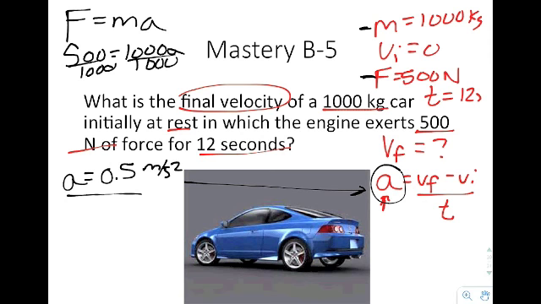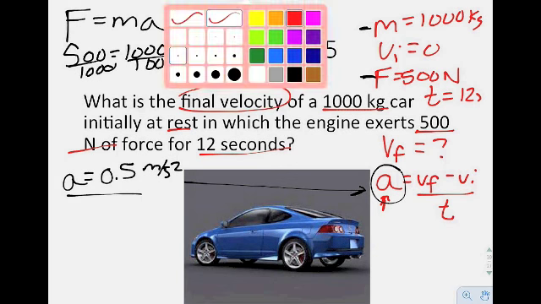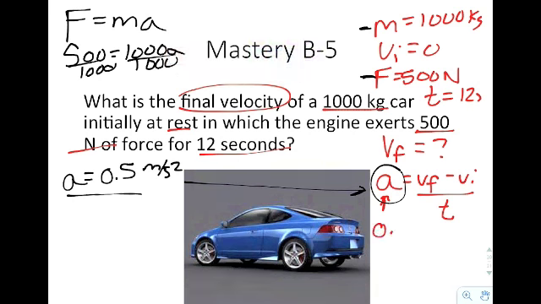So now I'm going to go back to my original equation, and I can say 0.5 equals VF minus 0 over 12. So at this point, you would look at it and say, okay, well, VF minus 0 is going to be VF. That's going to cancel out. And in order to solve for VF, I just multiply both sides by 12. When you multiply both sides by 12, you end up getting a value of about 6 meters per second.